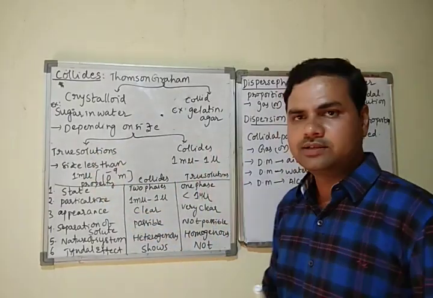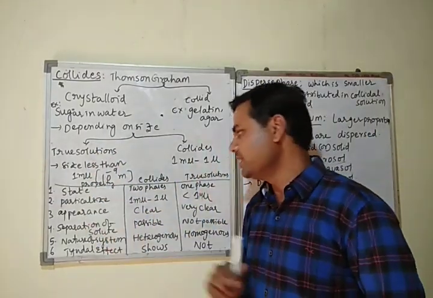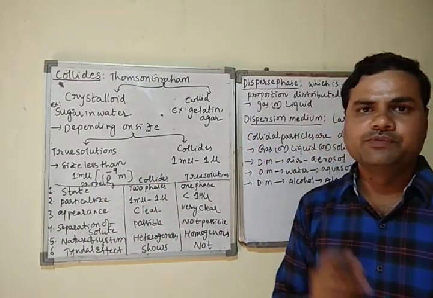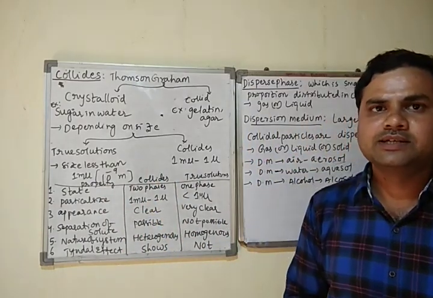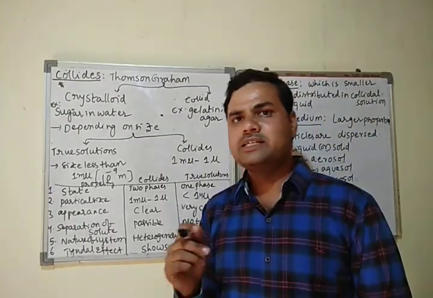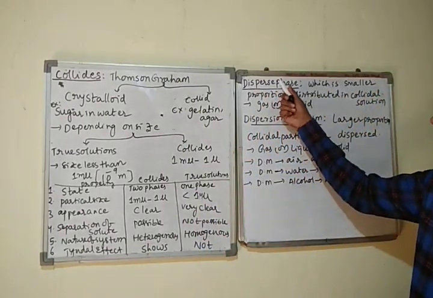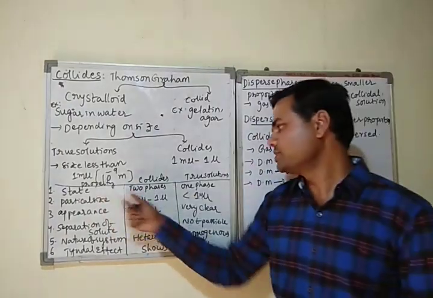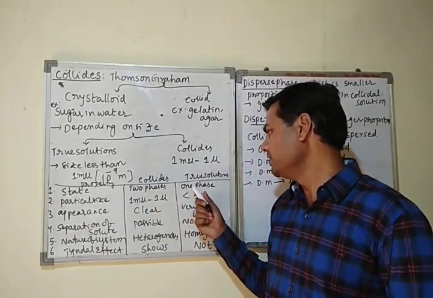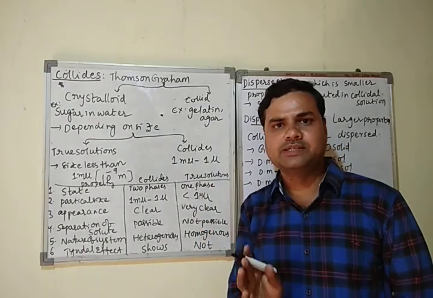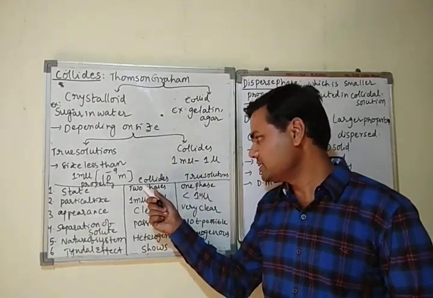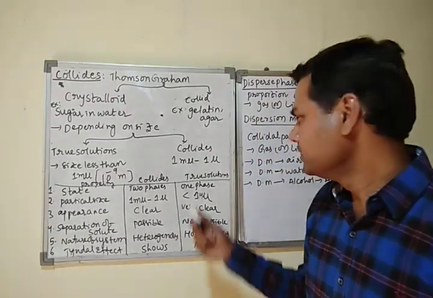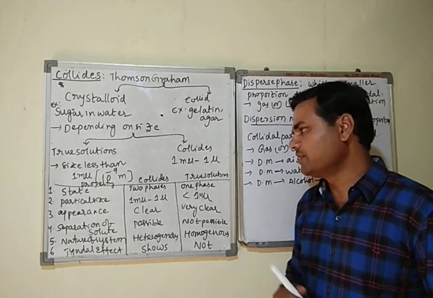Now we will see in a tabular column the properties of true solution and colloids. The first property we are taking is state. Colloids contain two phases, disperse phase and dispersion medium. Definitions we will see later. Colloids are always a heterogeneous system, therefore they contain two phases. A true solution is a homogeneous system and contains only one phase.